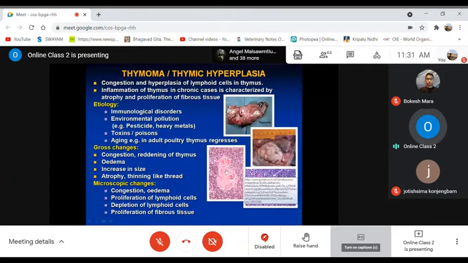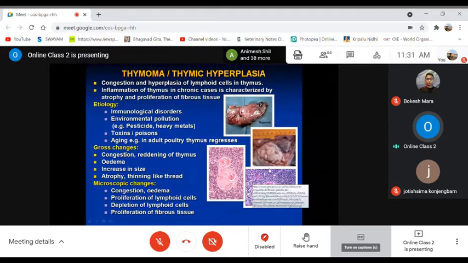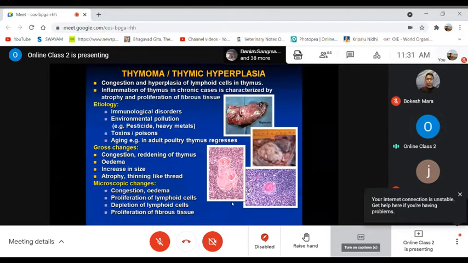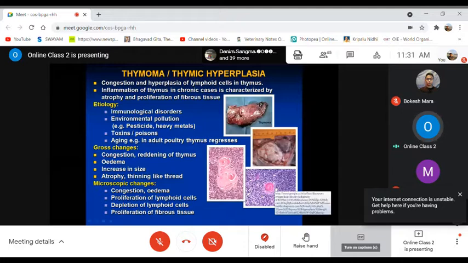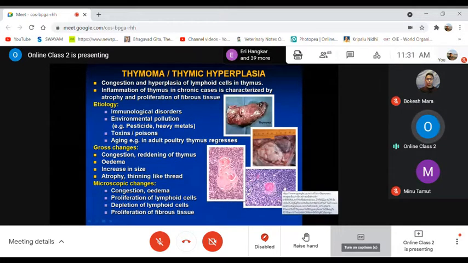In some cases there may be proliferation of fibrous connective tissue, where fibroblasts replace the parenchymal cells, the lymphatic cells.